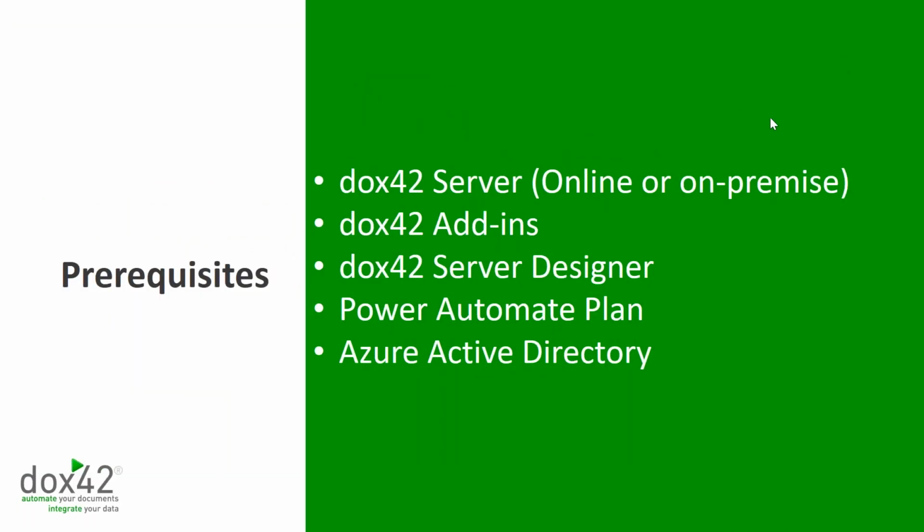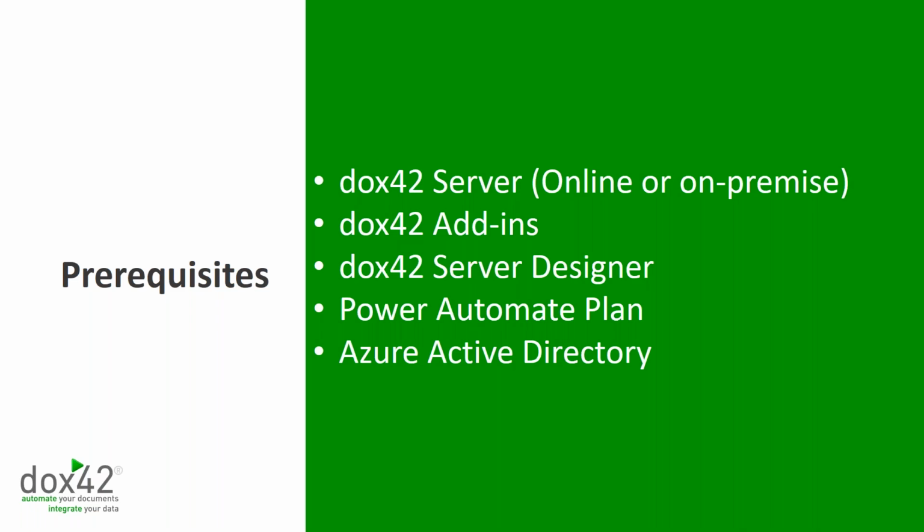Good. So let's start with the Power Automate connector and what are the prerequisites for actually generating documents in a flow using Docs42. First of all, you need to have a Docs42 server license that can either be Docs42 online or Docs42 on-premise. If you don't have one yet, just feel free to send us a message and we will set up a trial license for you. Then you need at least one Docs42 add-in. This is because you need one template. You need to design it, which you can then later generate with the flow.